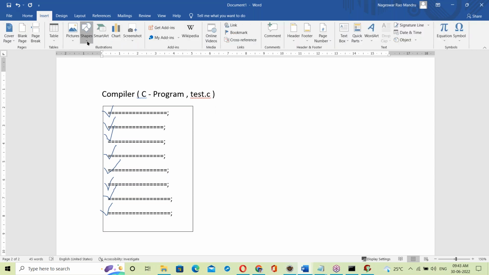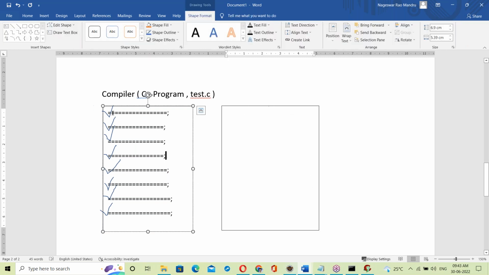If no errors, then the compiler opens another file, one more file, a second file. The compiler checks the whole program from top to bottom.